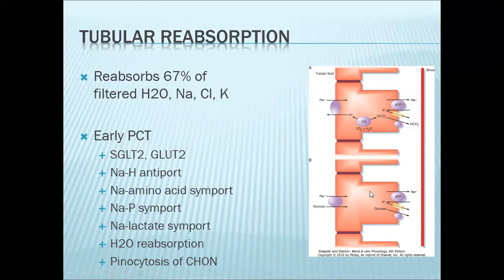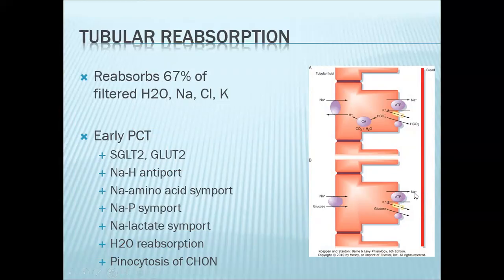So again, everything begins with your sodium-potassium pump. So this would be the blood, this would be the filtrate. Similarly, like what we've discussed, your primary pump will generate the concentration gradient necessary for your secondary pump to occur. So here in this example, sodium is reabsorbed with glucose. That's your SGLT transporter, or SGLT2 transporter.